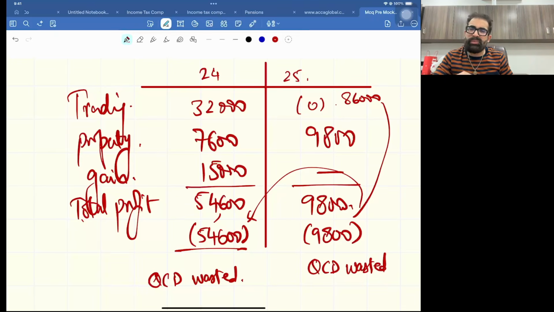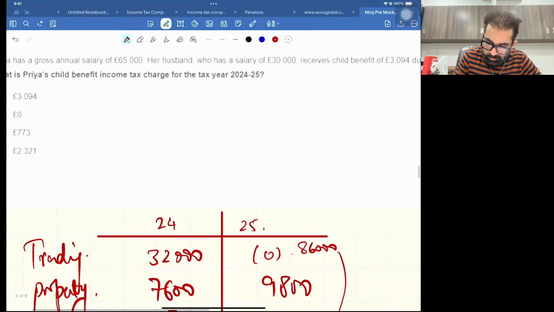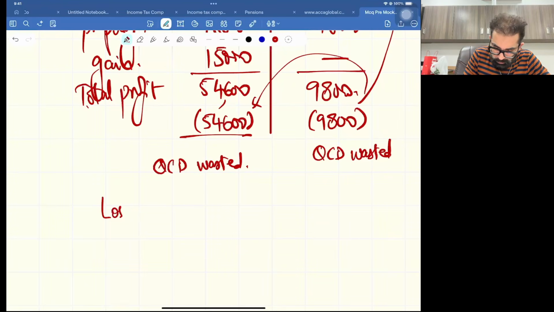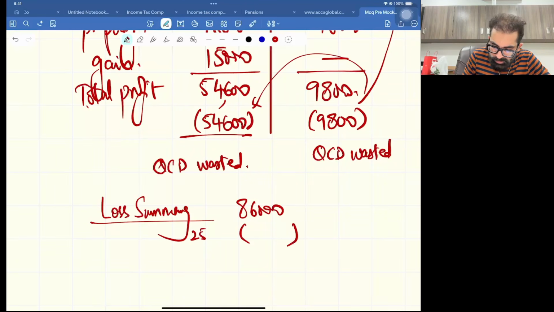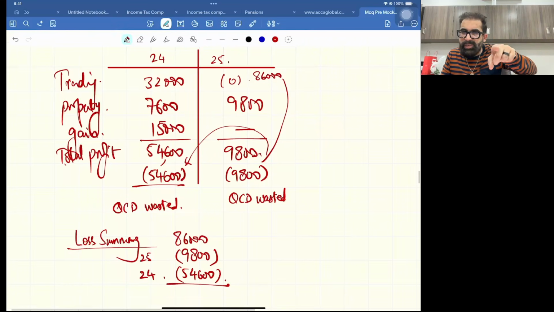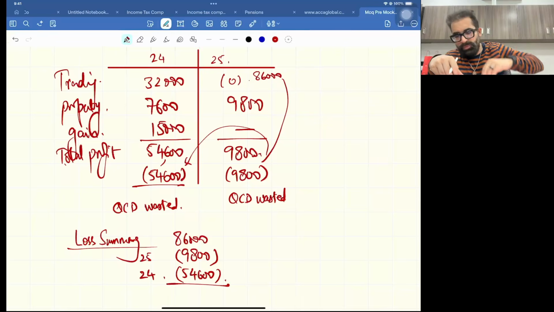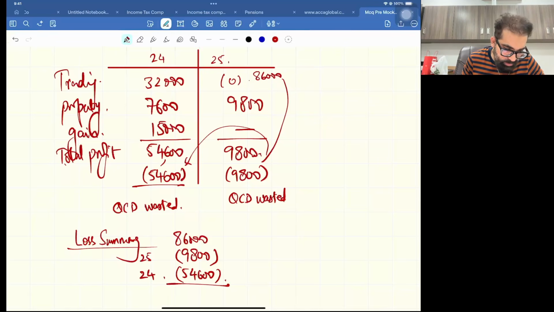Okay, now let's make a loss summary. So loss summary would say, out of 86,000 trading loss, in the year 25 you used how much? 9,800. In the last 12 months, year 24 you used 54,600. Now after using in current year and 12 months back, this is the question, how much loss is left? And that loss will be carried forward for future. This will be 21,600.